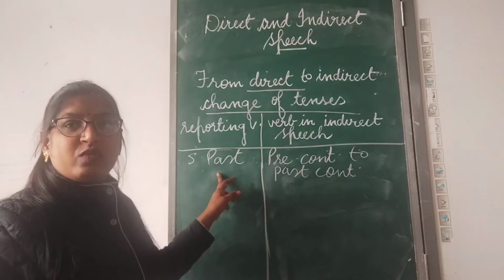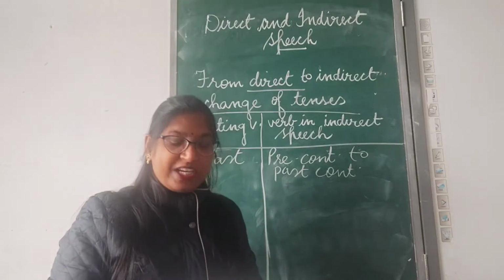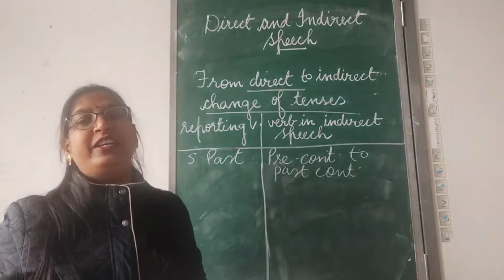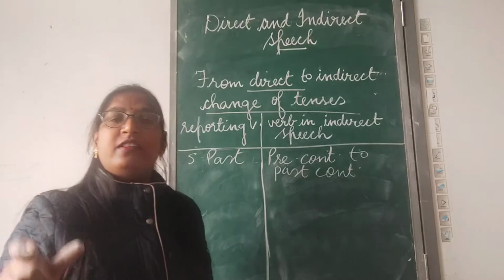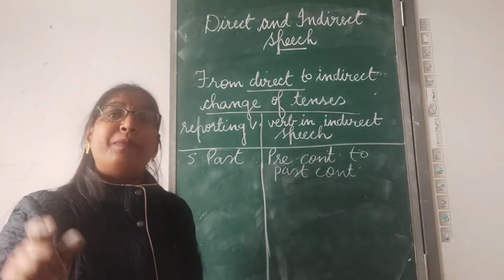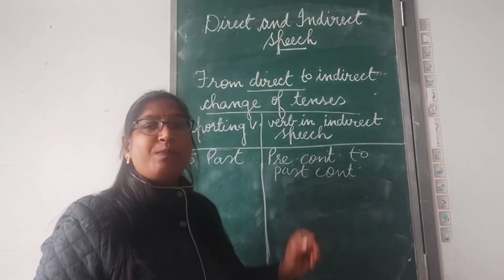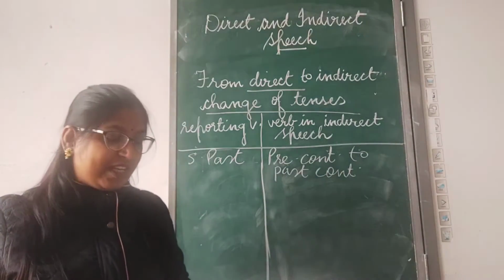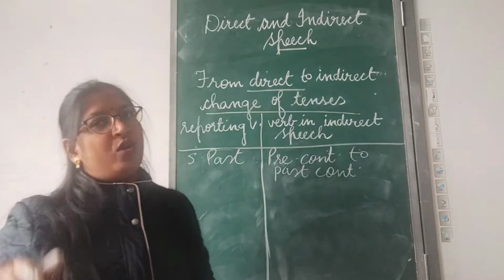When the introducing verb is in simple past. Let's see the example. Jagat said, I am enjoying my holidays. In this quoted speech, am enjoying is in present continuous. So this present continuous will change to past continuous. Jagat said that he was enjoying his holidays.